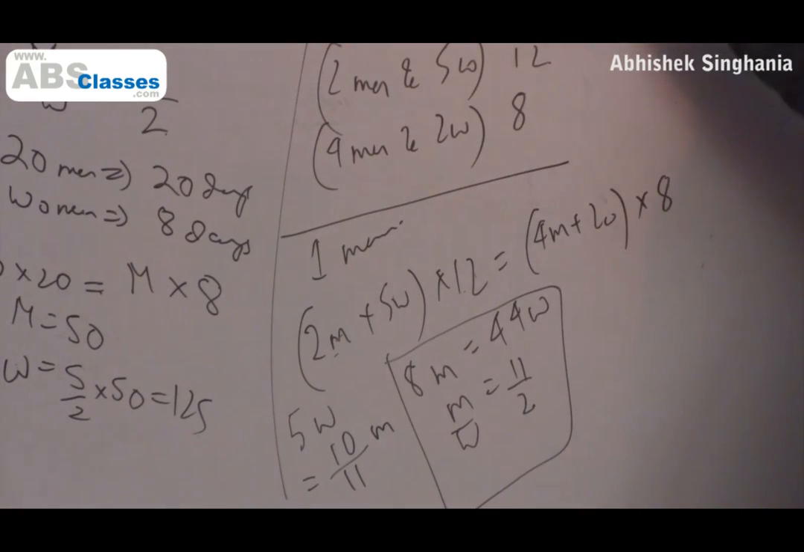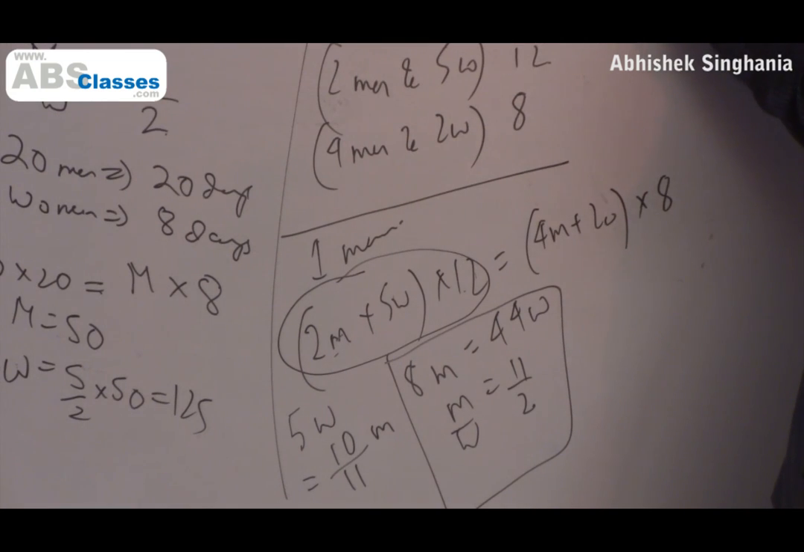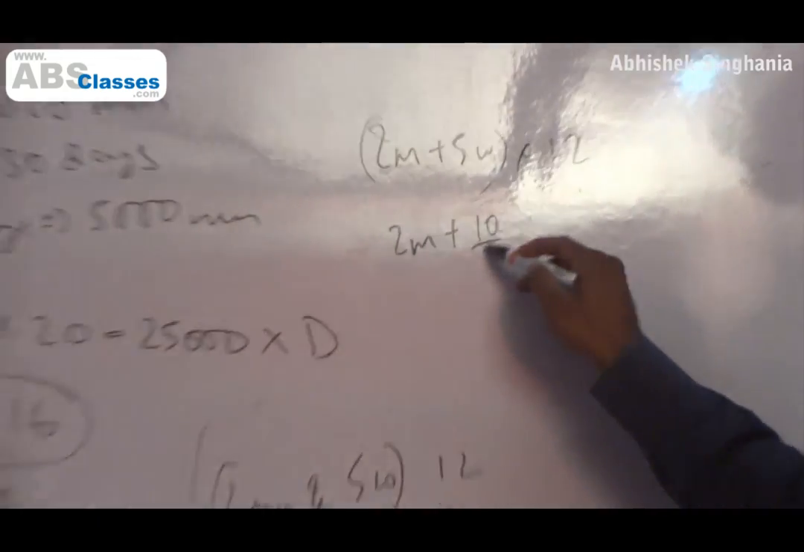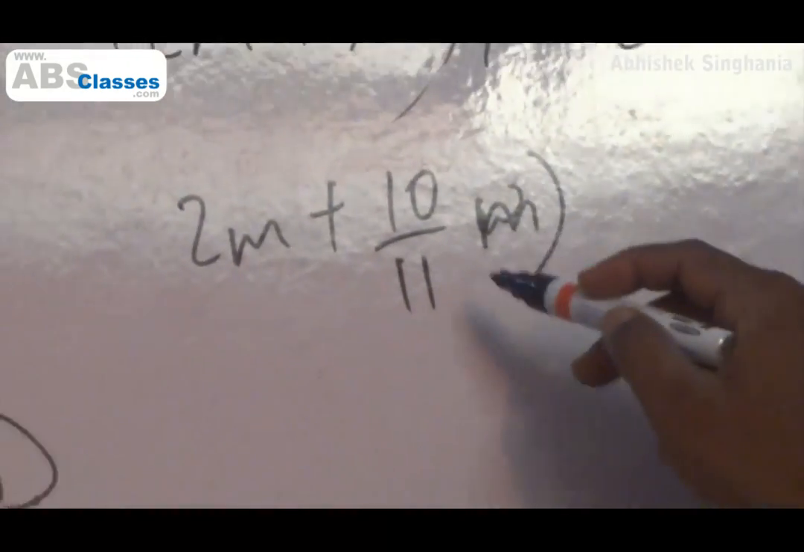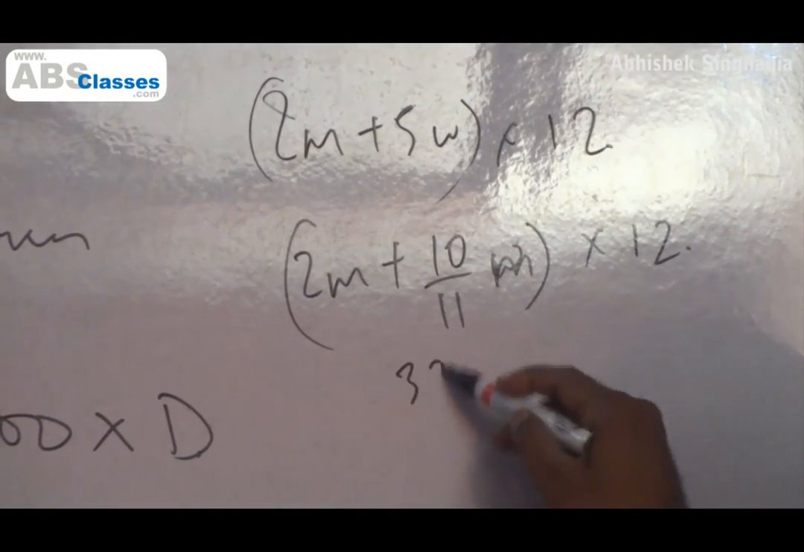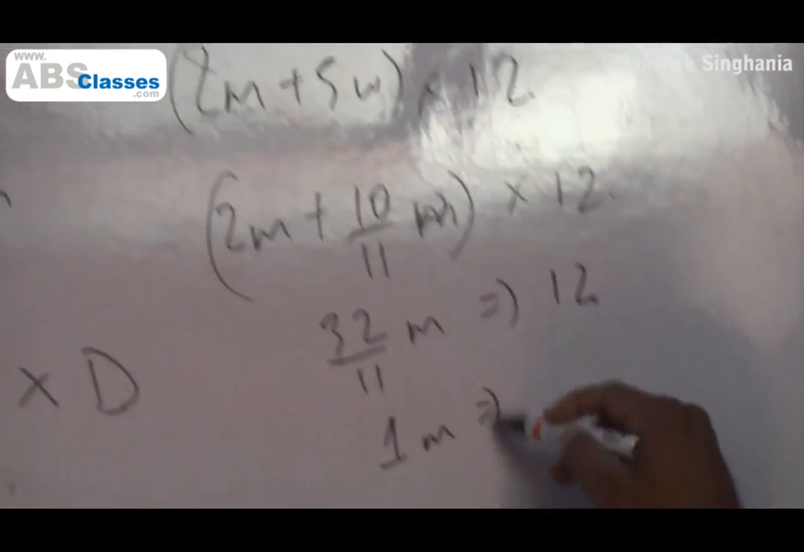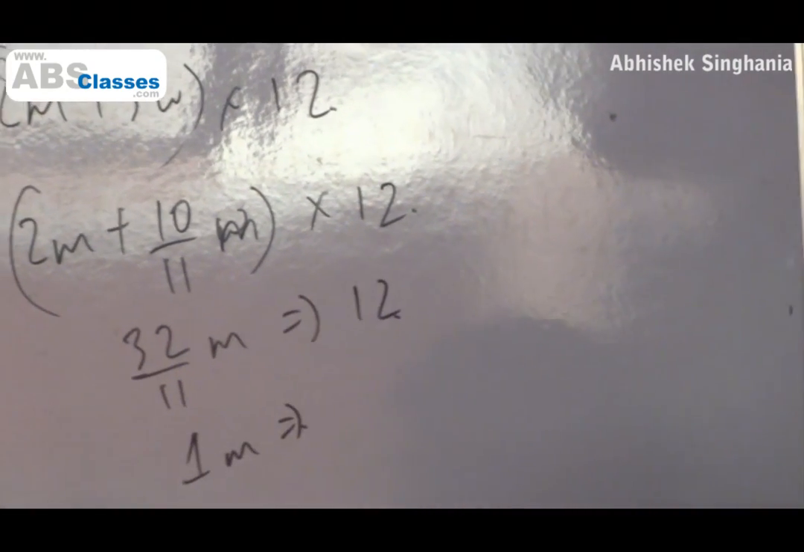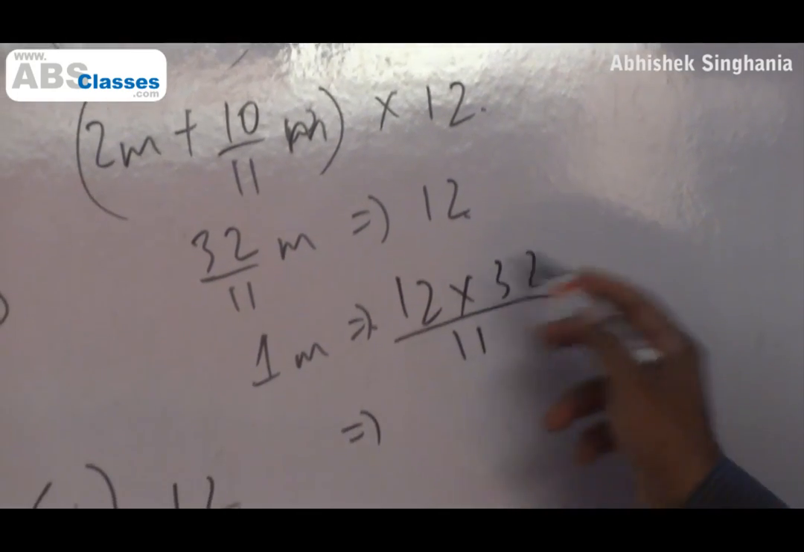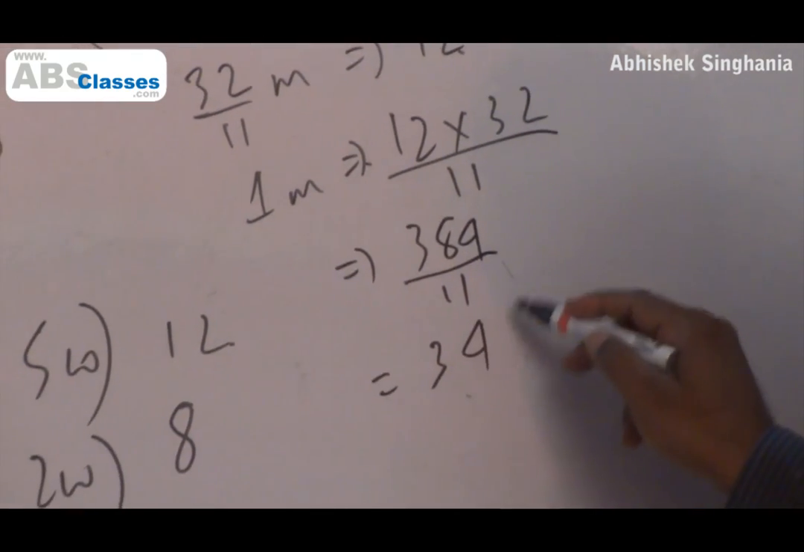Which means, if I write here, that 2 men plus 5 women can complete the work in 12 days, so 2 men plus 10 by 11 men will complete the work in 12 days, which means 32 by 11 men will complete the work in 12 days. So 1 man will take how much time? That is what they are asking. So 1 man will take 12 into 32 by 11, which is equal to 384 by 11. It is roughly 34 10 by 11 days.